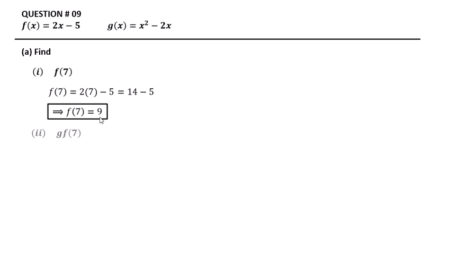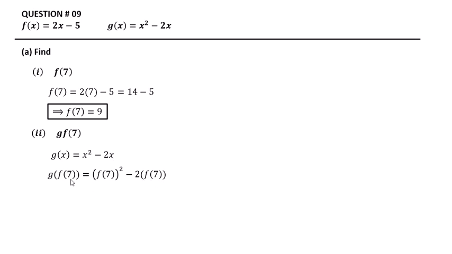So f of 7 is equal to 9. Part 2 is to find g f of 7, meaning the value of g of x where x is f of 7. The given function is g of x equal to x squared minus 2x. Here the given value of x is f of 7, so put x equal to f of 7: f of 7 raised to the power 2 minus 2 times f of 7.